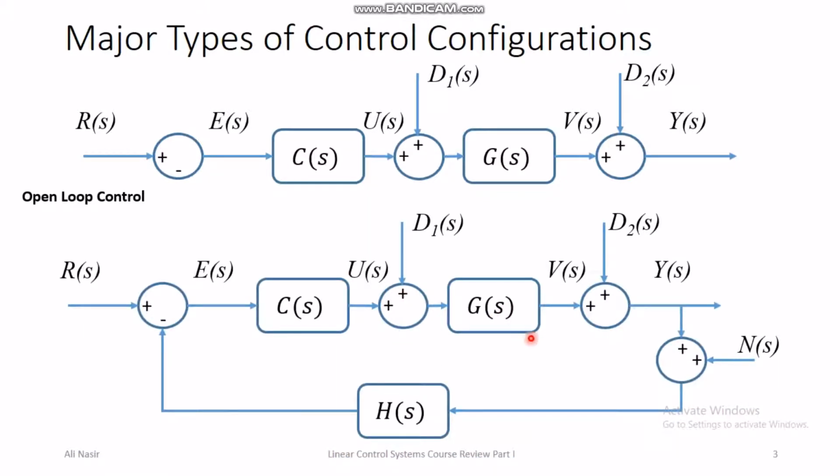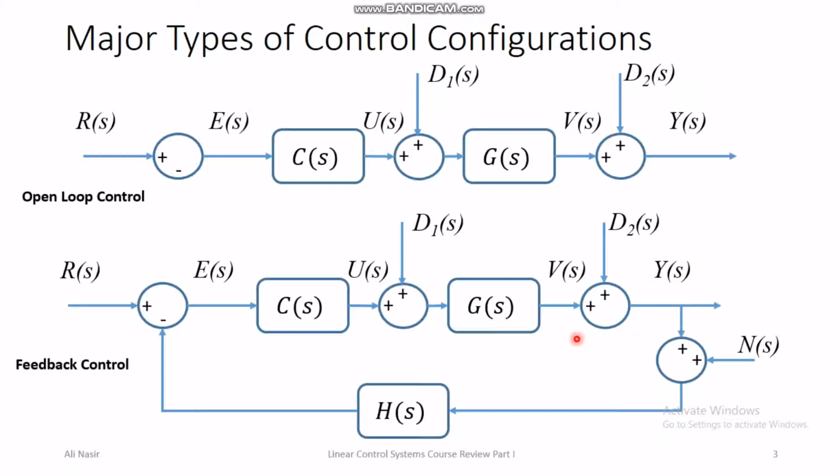In feedback control, the measurement of the output of the plant is fed back into the controller, and now the controller not only knows what is the desirable value of the output, but it also knows the actual value of the output, and the difference between actual and desirable value of the output gives the controller a better chance of determining the appropriate U of s that should be applied to the plant in order to achieve the desirable output from the plant.